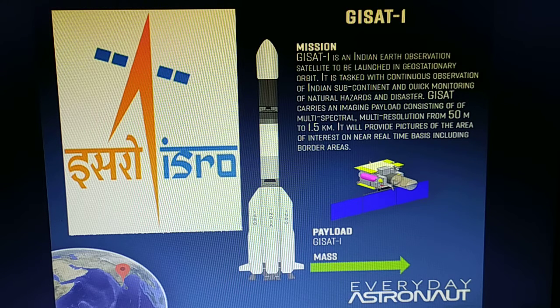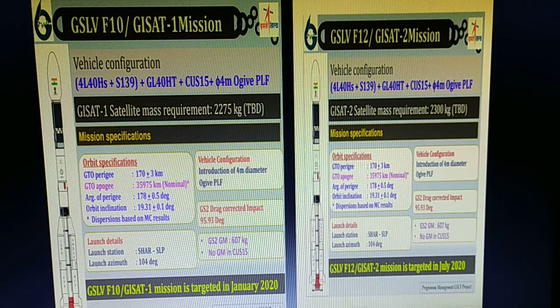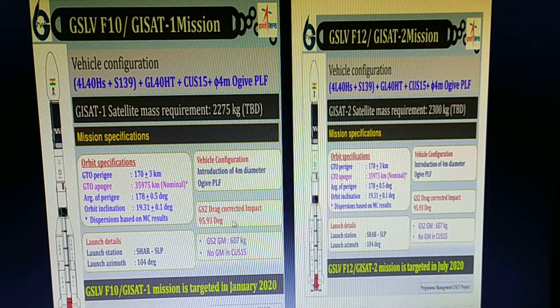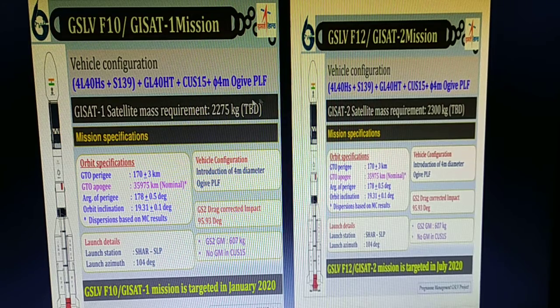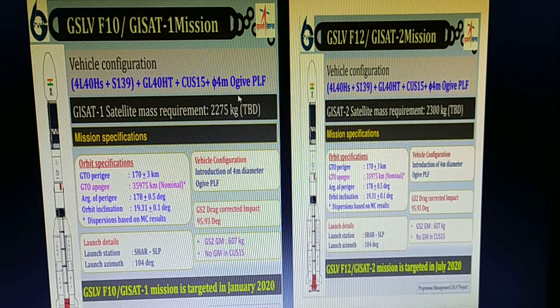The launch of GSAT-1 onboard the GSLV F-10 rocket was originally planned for March 5 last year but postponed a day before the blast off due to technical reasons. The technical failure led to some changes and corrections: GS2 drag corrected impact 95.693 degree. This is a correction. And vehicle configuration, as you know, this.